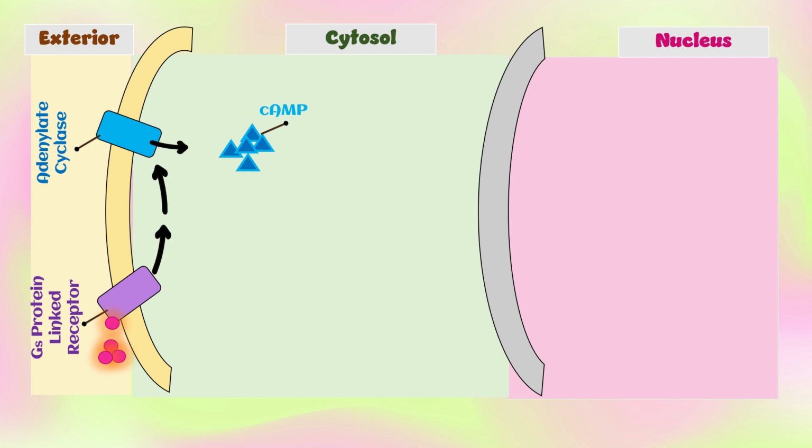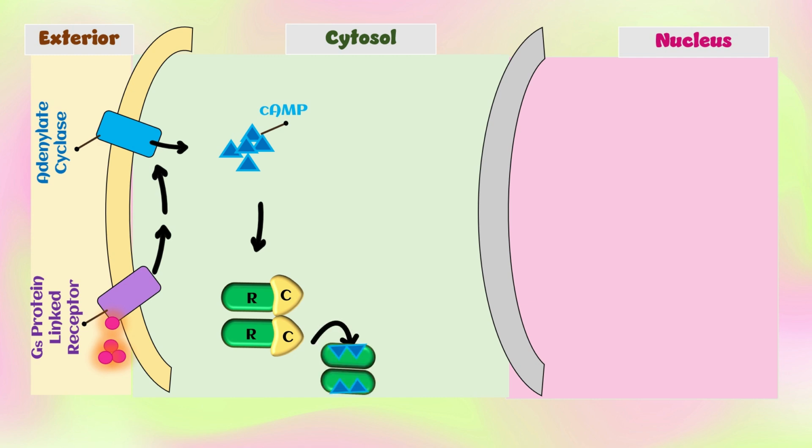The cyclic adenine monophosphate-dependent protein kinase contains 2 regulatory subunits with binding sites for cyclic adenine monophosphate and 2 catalytic subunits. The tetrameric protein is enzymatically inactive because the regulatory subunits block the catalytic sites on the catalytic subunits. Binding of cyclic adenine monophosphate, which occurs cooperatively, causes dissociation of the catalytic subunits, which activates the protein kinase.